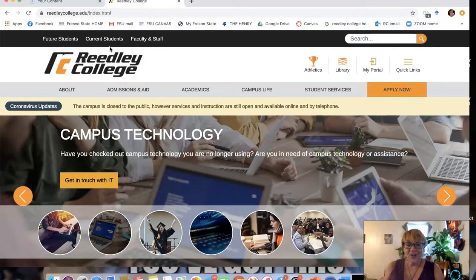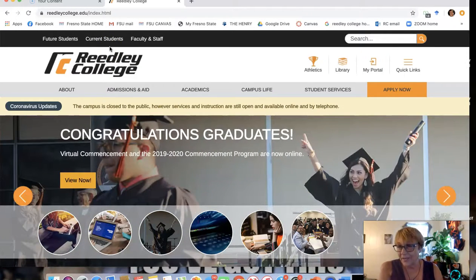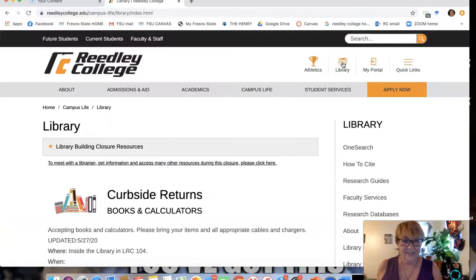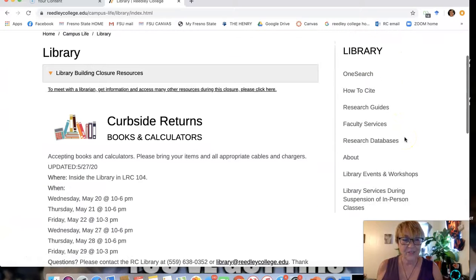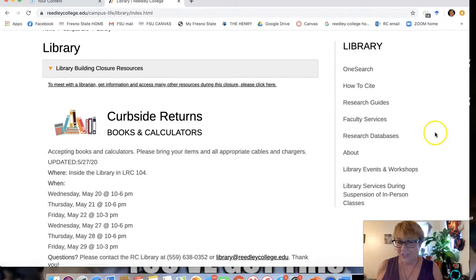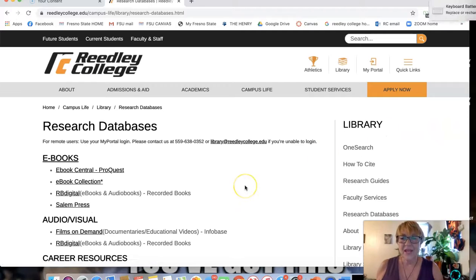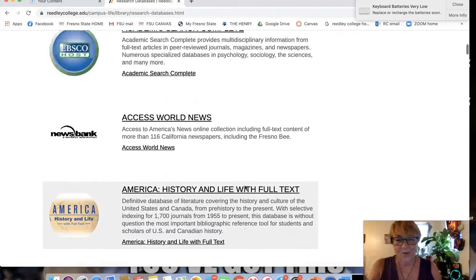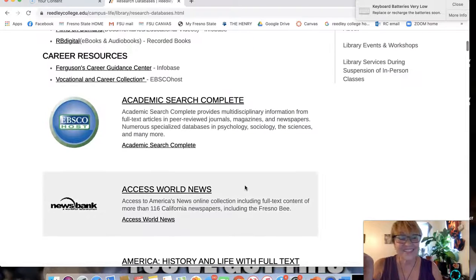All right, so here we are at the Reedley College homepage, okay? And we're just going to go over here to the library icon. And we're going to look down here until we see research databases, okay? Click on that. And here you have a list of all your databases. What the heck is a database? It's a list of articles with links,